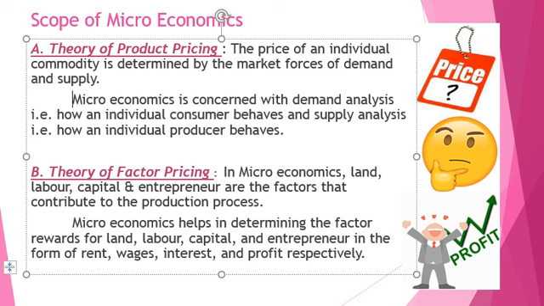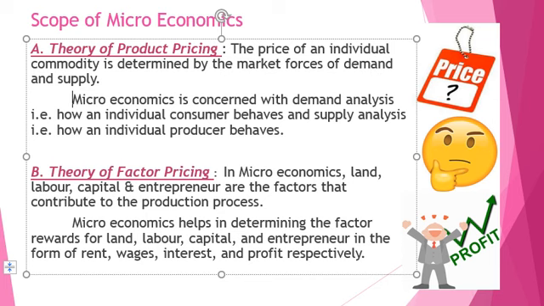Now, what are factors of production? There are 4 factors of production: land, labor, capital and entrepreneur. Correct? जब ये चारों मिलेंगे तभी ही हमारा प्रोडक्ट रॉ मटेरियल से फिनिश गुड में कंप्लीट होगा. राइट? सो कमिंग बैक, in microeconomics, land, labor, capital and entrepreneur are the factors that contribute to the production process, as I have said earlier.